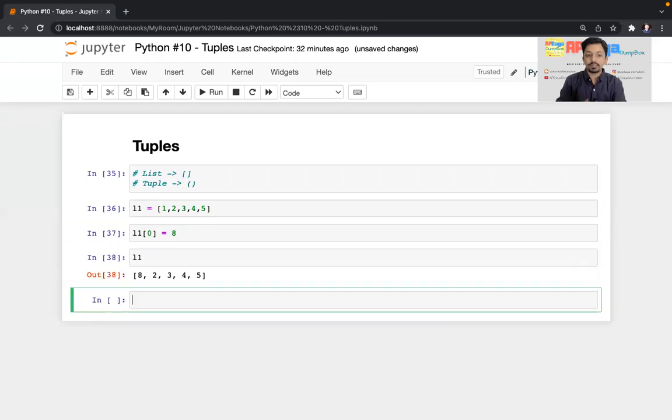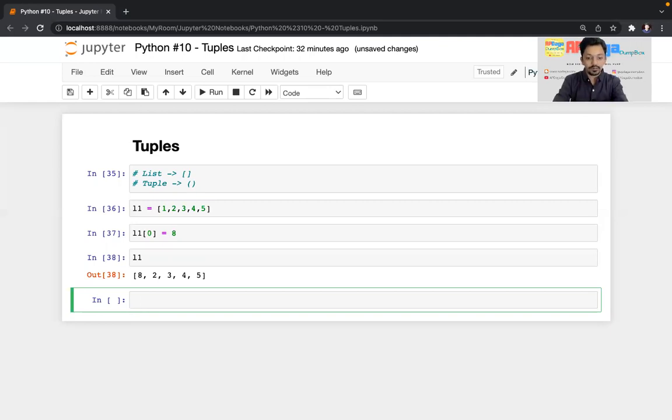If I print L1 once again, the first element is changed. That is mutability, editability. A list can be edited after it is created. But once a tuple is created, you cannot alter it or edit it. In technical language, we say a tuple is immutable in nature.